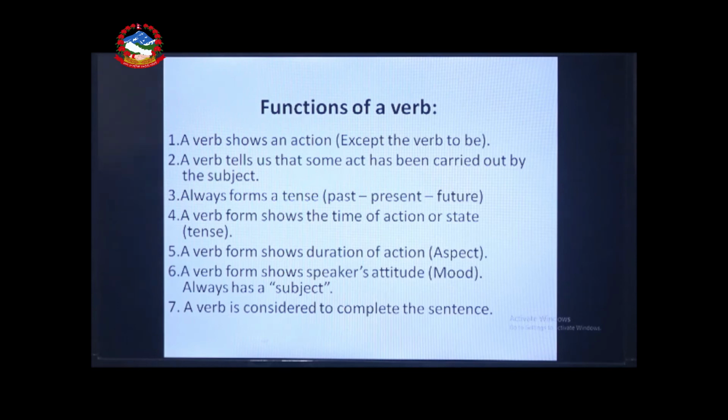Another, a verb tells us that some act has been carried out by the subject. So, subject-verb agreement should be there. According to the subject, we use the verb. So, if there is the agreement between the subject and the verb, then this is another function, subject-wise function. Third, a verb always forms a tense. So, a verb indicates tense. As I have already told you, eat is the base form, ate is the past tense, eaten is the past participle form or verb third form. So, a verb has this quality.